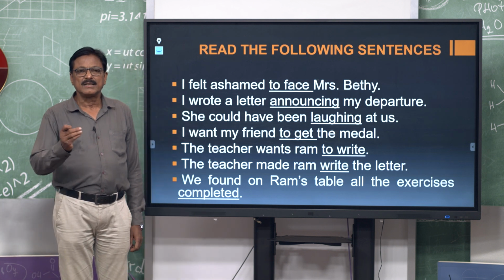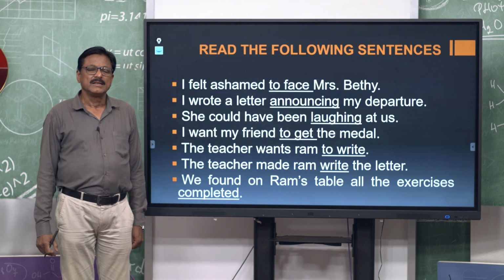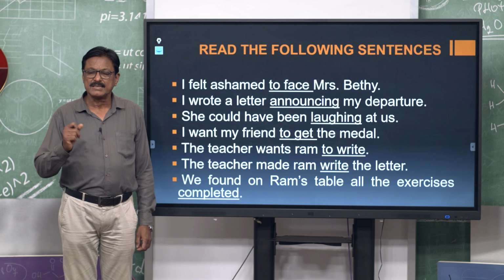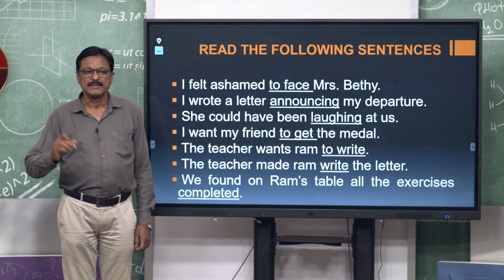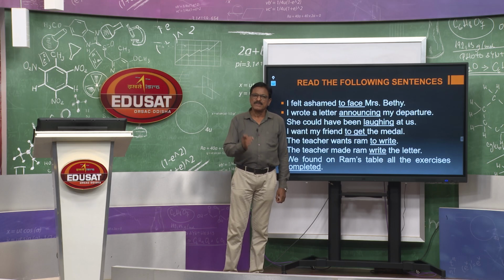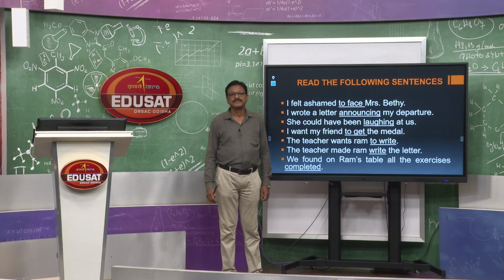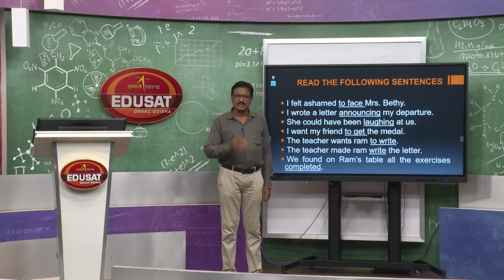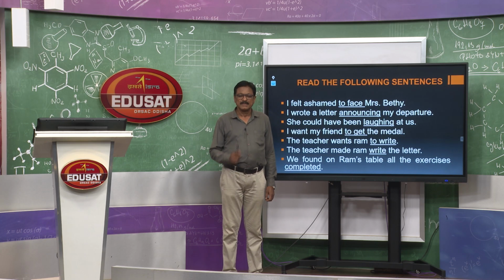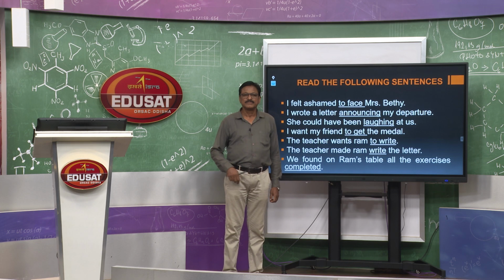Take another example: Ram writes an essay, or Ram is writing an essay. If you turn the sentence into past, Ram was writing. So, this verb carries tense and becomes was.